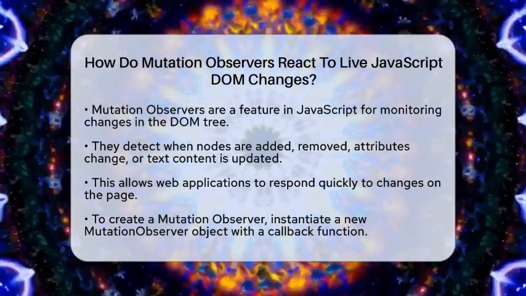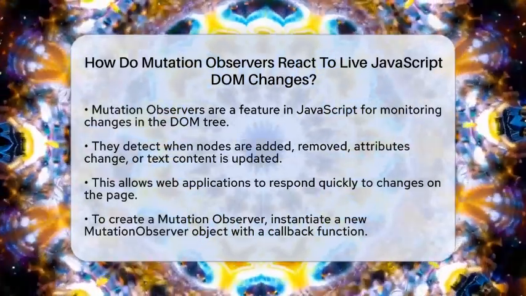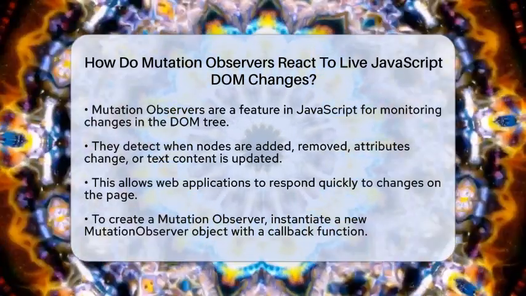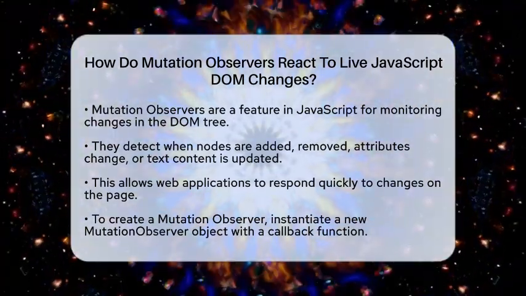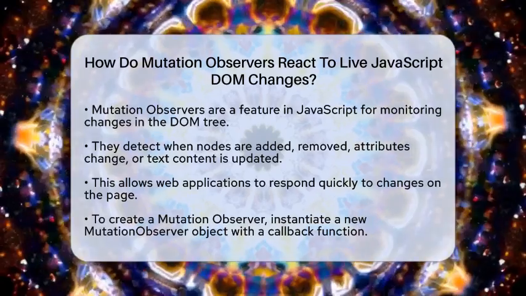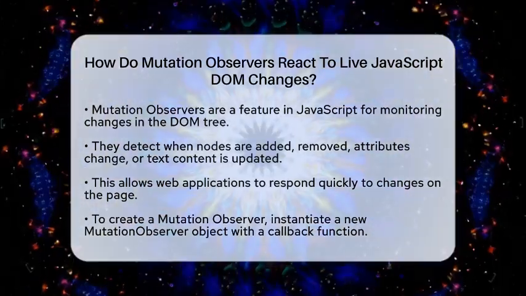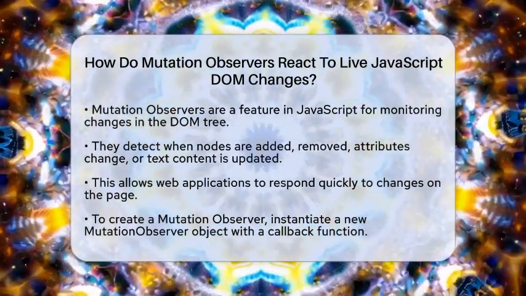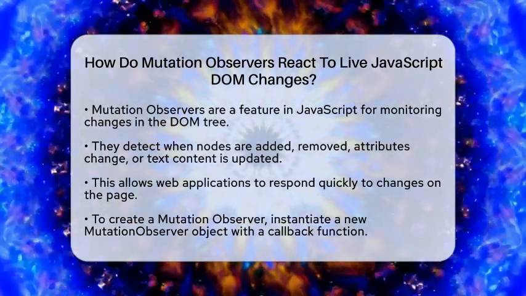Mutation observers are a powerful feature in JavaScript that allow developers to watch for changes in the DOM tree. They can detect when nodes are added or removed, when attributes change, or when text content is updated. This means that as soon as something changes in the DOM, the Mutation Observer is ready to react.